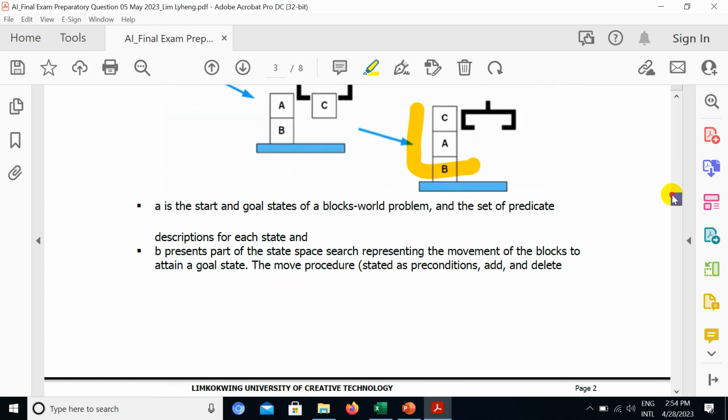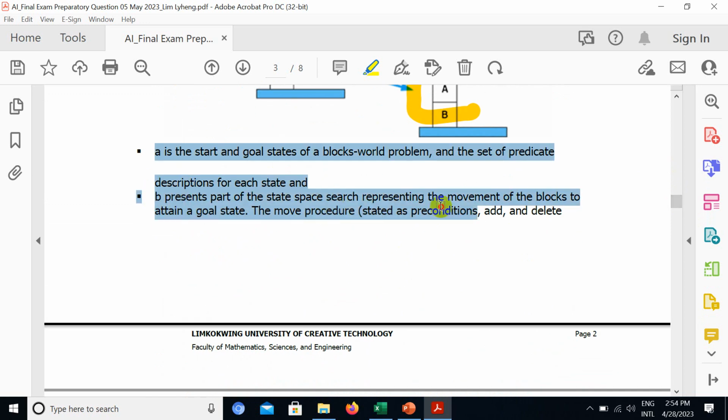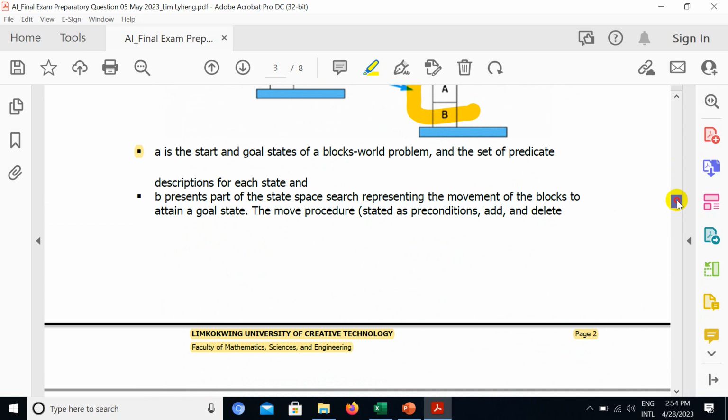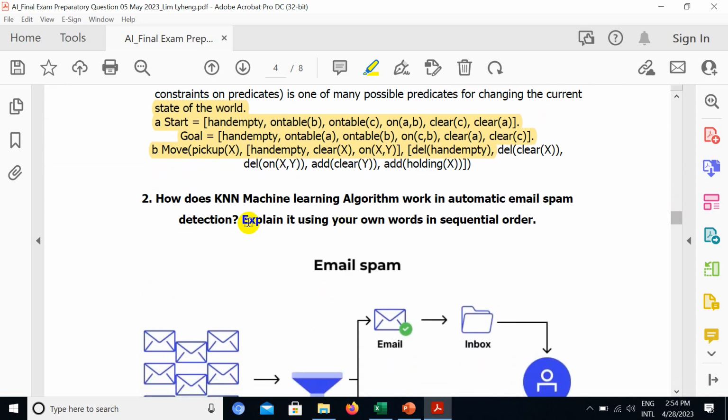So A is the start and goal of the block world, then the set of predicate descriptions for each state, right? So this is your explanation, you can write whatever explanation you can. And this is a kind of small algorithm. How does it work? And number 2, how does KNN